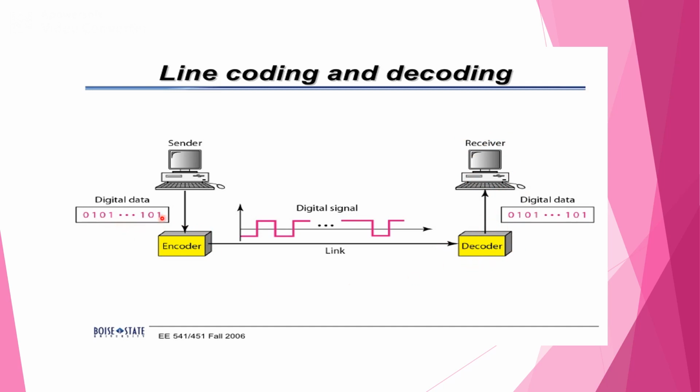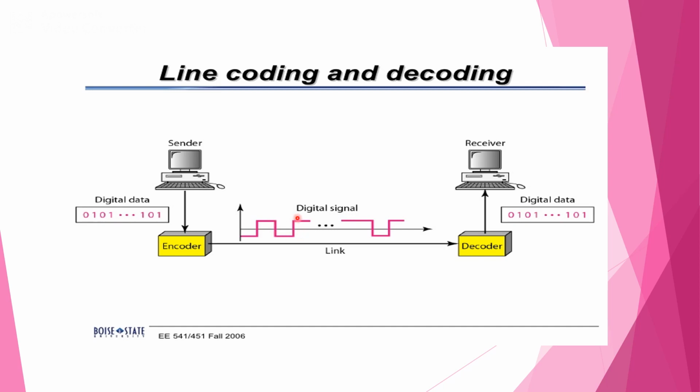Here we have digital data like 0, 1, 0, 1 and so on. This digital data needs to be transmitted to the decoder or receiver side through the link, but while transmitting, the digital data is converted into digital signals. We assume that pattern 0 represents the negative voltage and pattern 1 represents the high voltage.